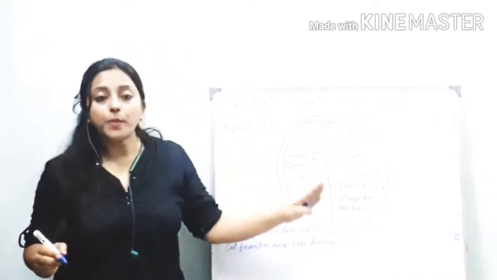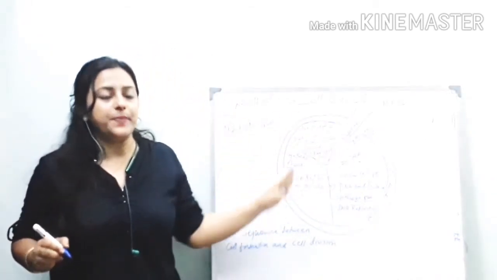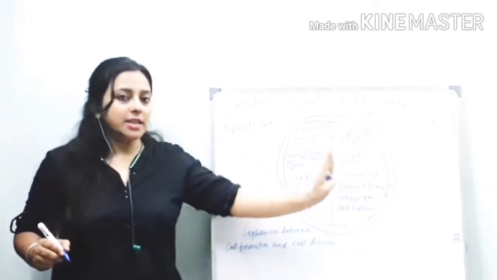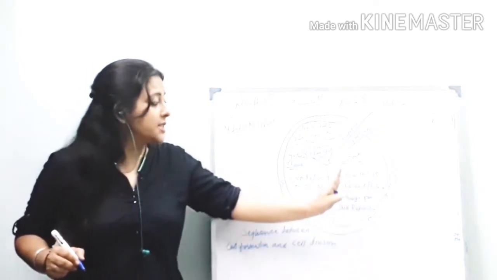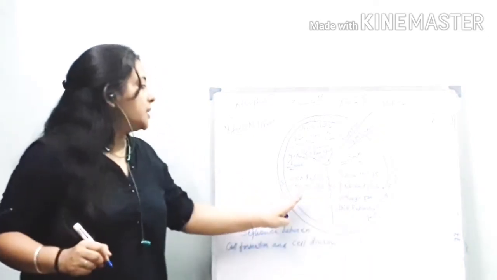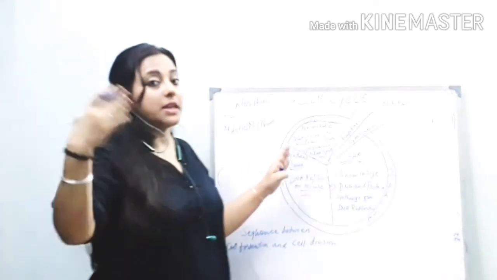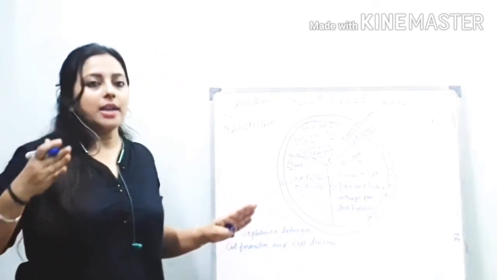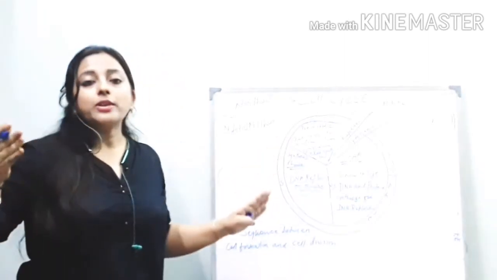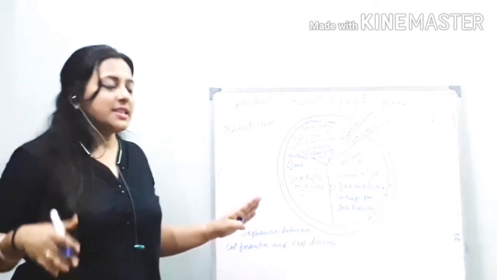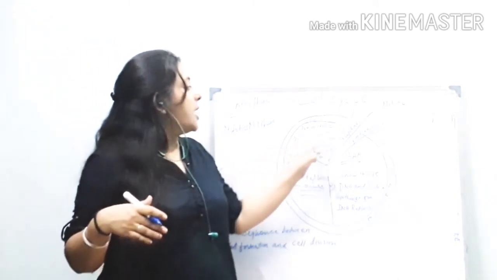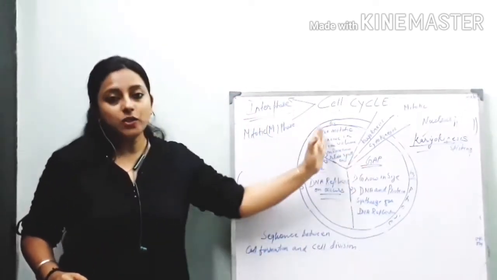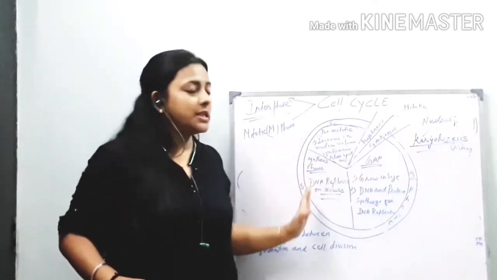So these are the phenomena that occur in interphase in three aspects. The first is G1, where the cell grows in size, and protein and DNA are synthesized for the replication of DNA. The next is the synthesis phase where DNA replication takes place, and next is G2, the pre-mitotic phase where mRNA and rRNA are synthesized. We'll discuss mRNA and rRNA in higher classes. In this way three aspects of the cell cycle occur: G1, synthesis and G2.